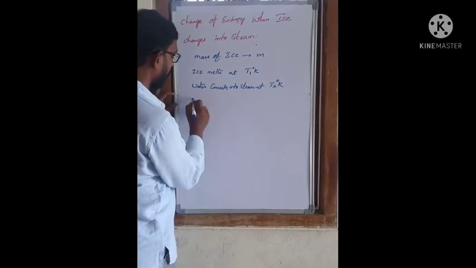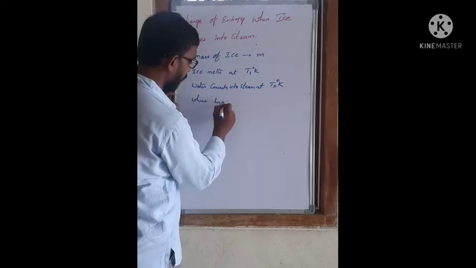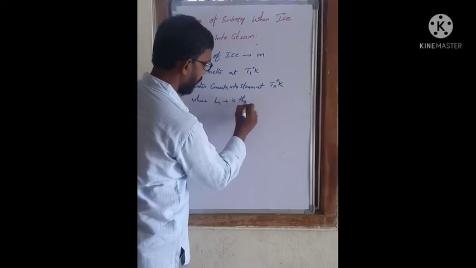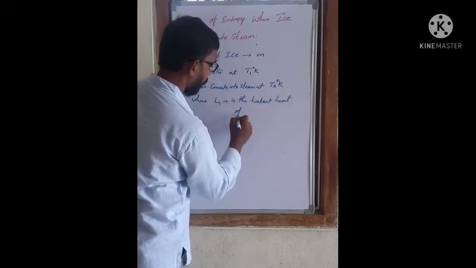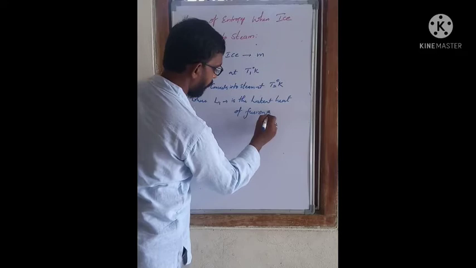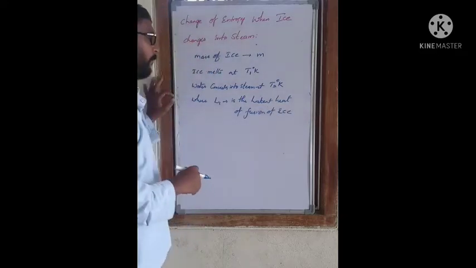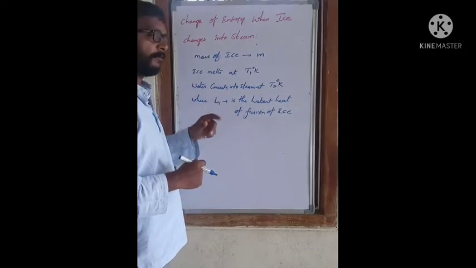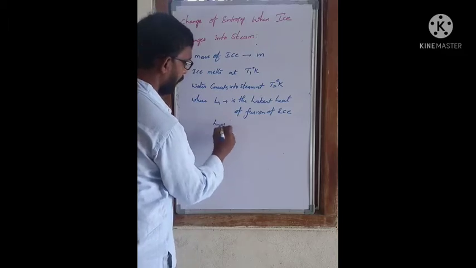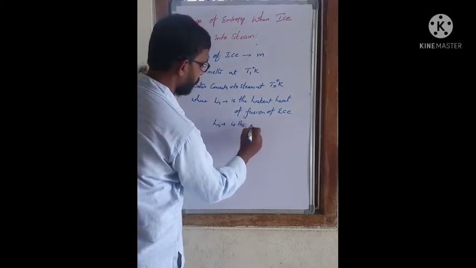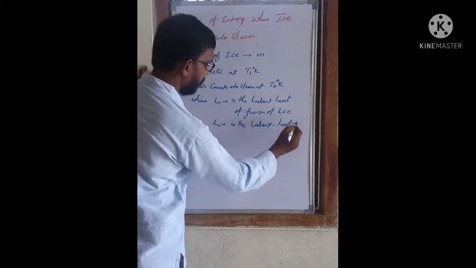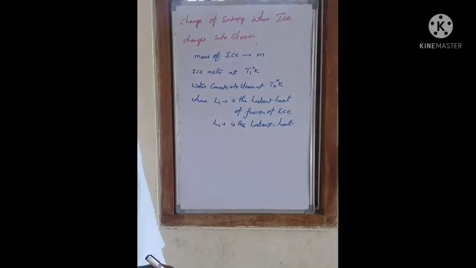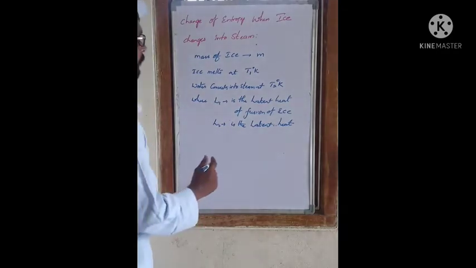and L1 is the latent heat of fusion of ice, and L2 is the latent heat of vaporization of water.